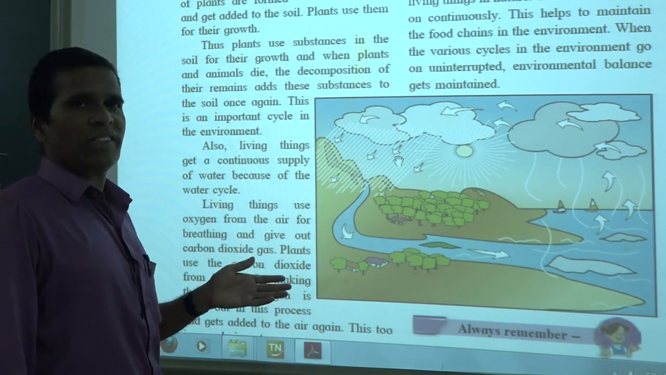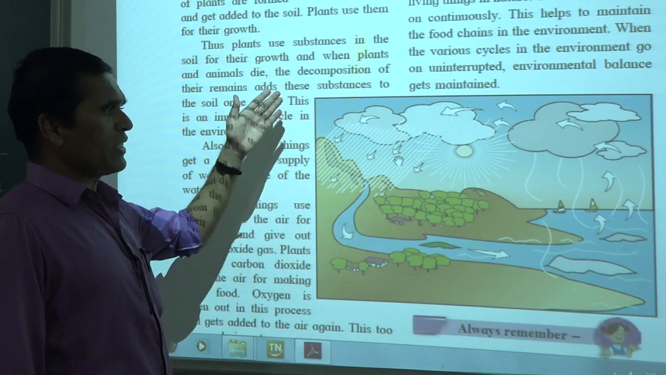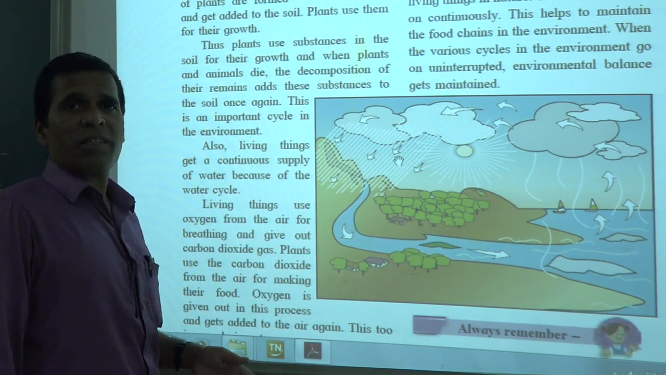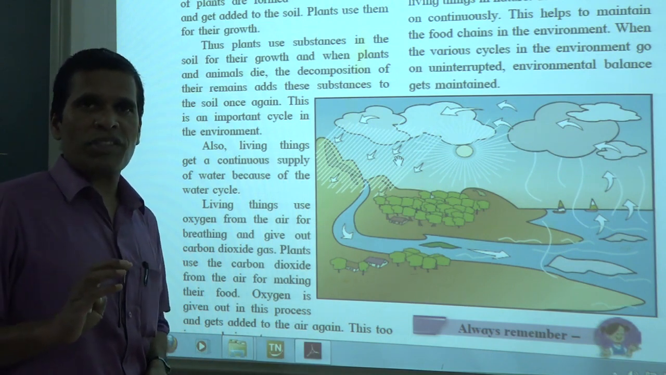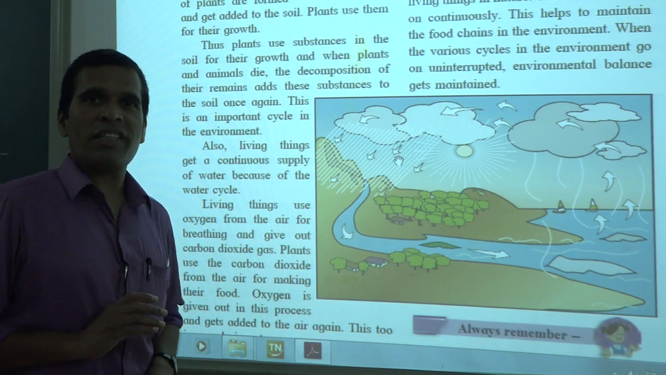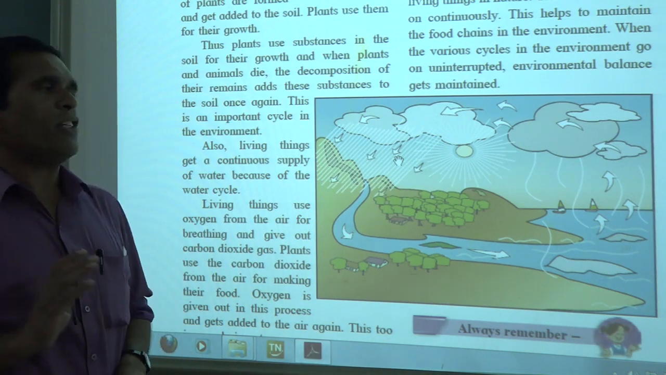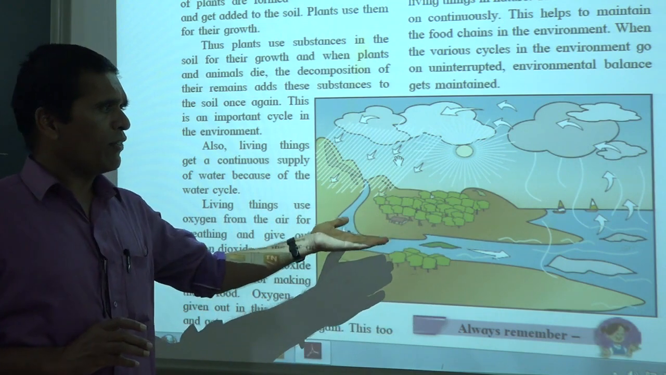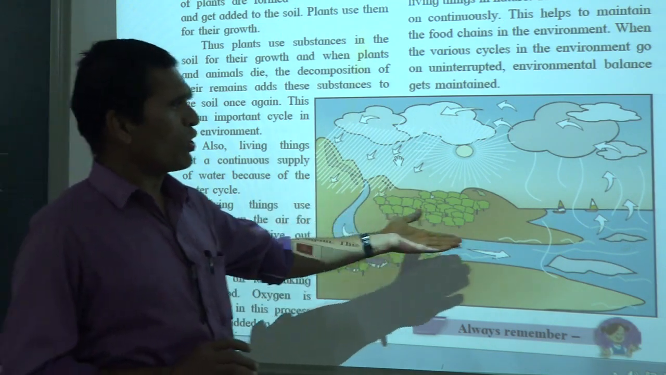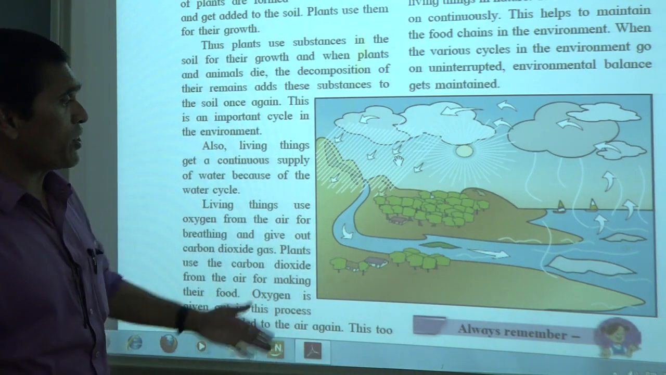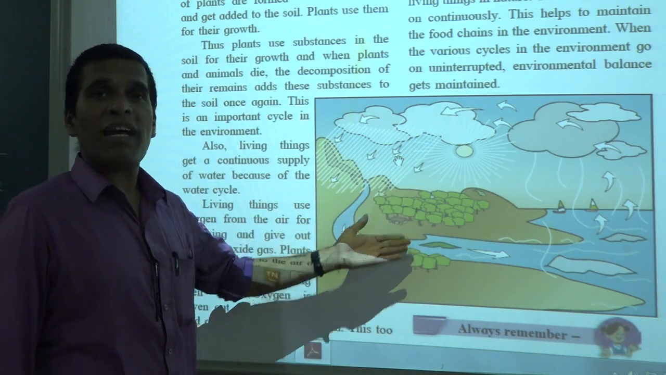What happens in the water cycle? In the last topic I explained that there are some processes in the water cycle: the evaporation process, the transpiration process, condensation, cloud formation, and precipitation. Evaporation means wherever the water sources are, the water is evaporated. Now you are seeing the water is evaporated. And the transpiration process occurs there. Transpiration is also very important. These are the plants there.